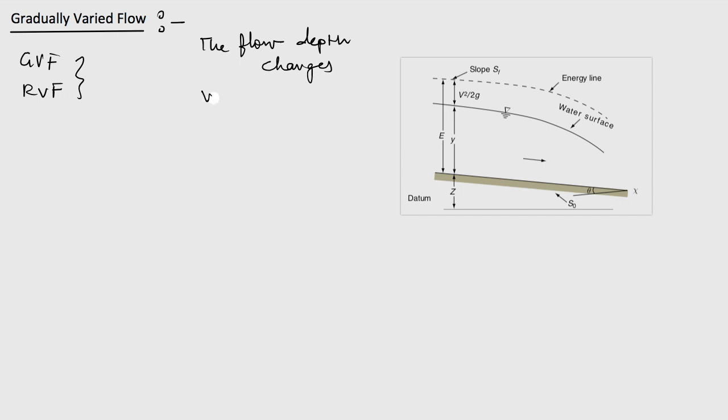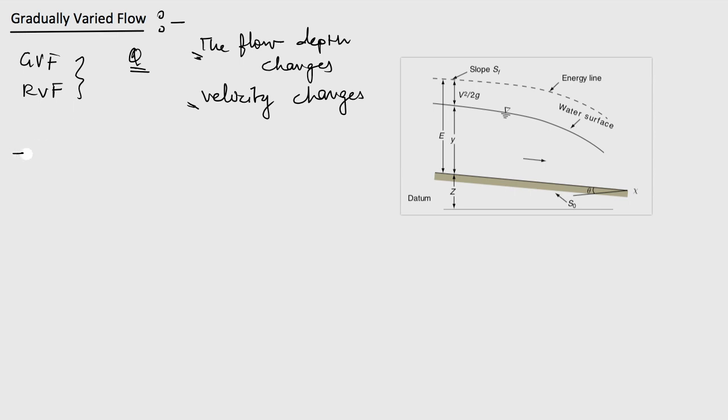and so the velocity of the flow also changes. So even for a given discharge, these things can change in these types of flow. So in our discussion, we'll keep the discharge as constant, and these things will be varying when we talk about the gradually and rapidly varied flow.